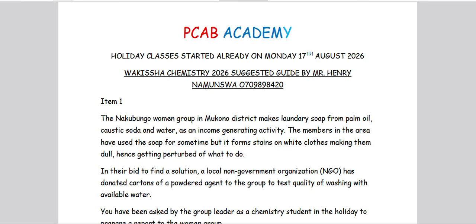However, when they use this soap to wash white clothing, it leaves stains, meaning it does not bring out a uniform cleaning. There are some stains that remain in the clothing. Hence, this made them perturbed. To be perturbed means that you're confused. So this left them confused on what to do. Let's see the second paragraph.